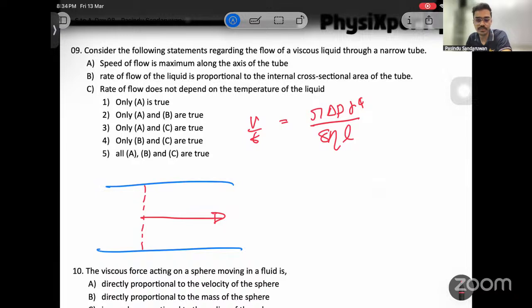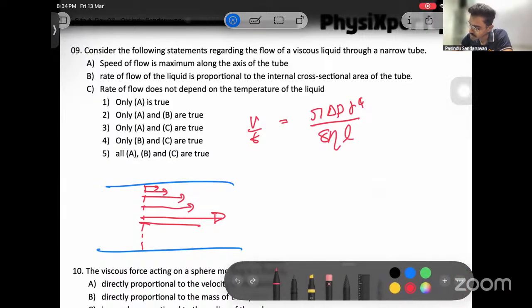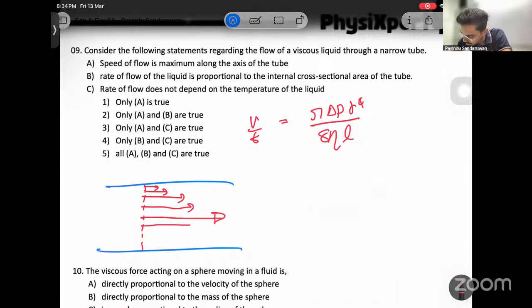We have learned about adhesive forces in surface tension. Closer to the wall of the tube, the adhesive force increases, so the rate of flow of the liquid decreases a bit like this. So the axis has the maximum speed. A is correct.